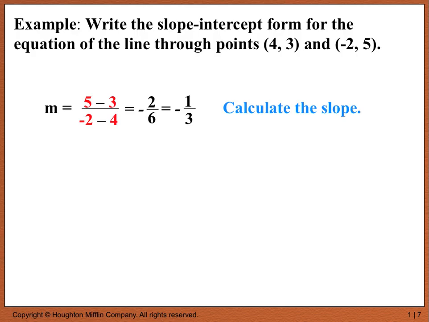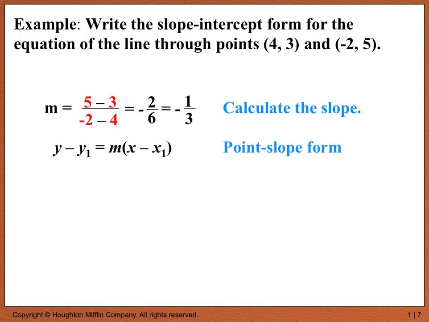m equals (5 minus 3) over (-2 minus 4), which equals 2 over -6, equals -1/3. All we did there is calculate the slope m. Since we have two points and we know the line passes through those points, the difference in rise and run from one point to another gives us the slope, and that's how we came up with -1/3.